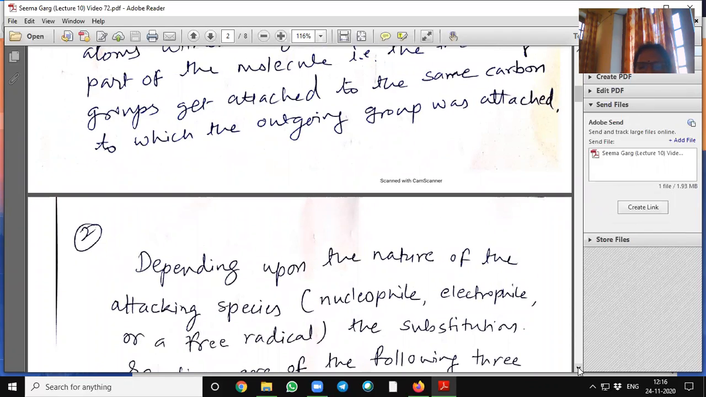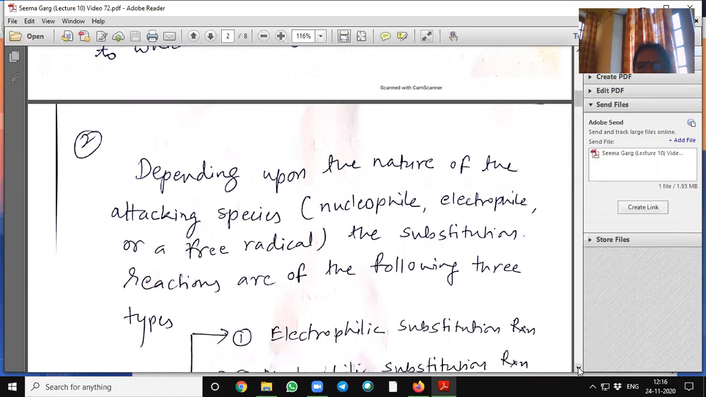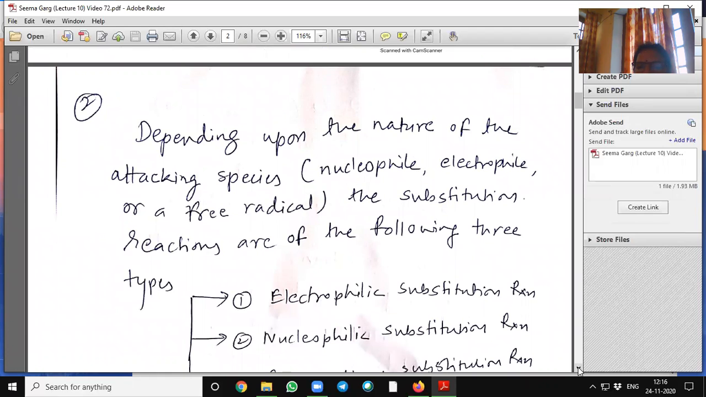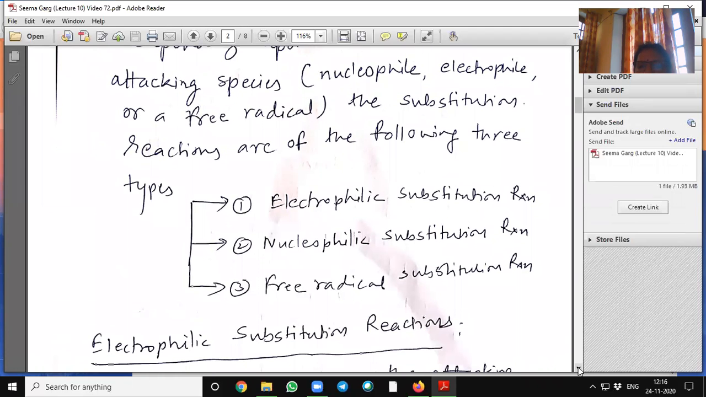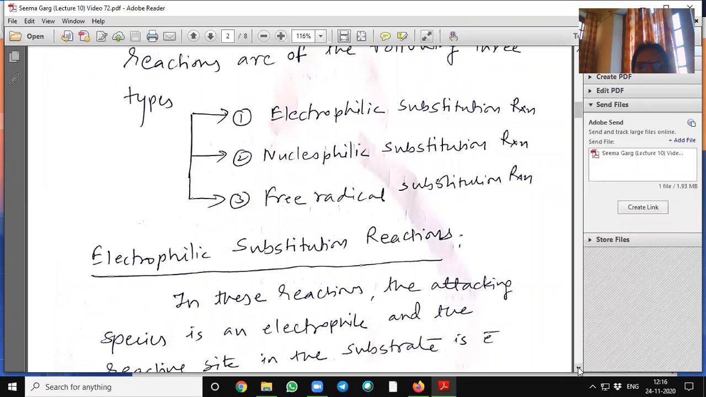Depending upon the nature of the attacking species, that is a nucleophile, electrophile or a free radical, the substitution reactions are also of 3 types: electrophilic substitution reaction, nucleophilic substitution reaction, and free radical substitution reaction.